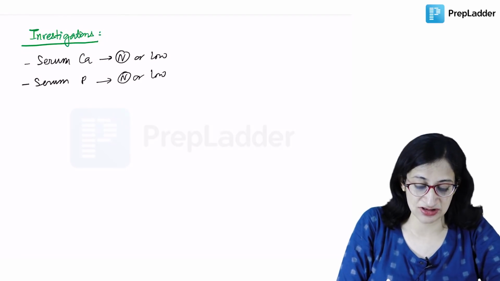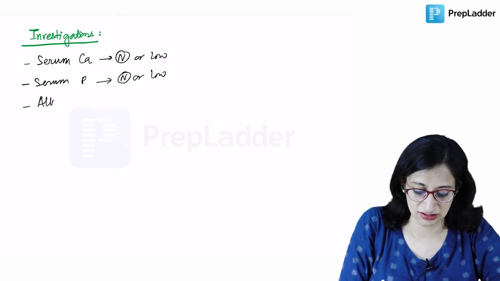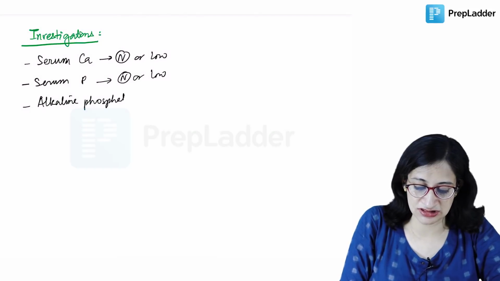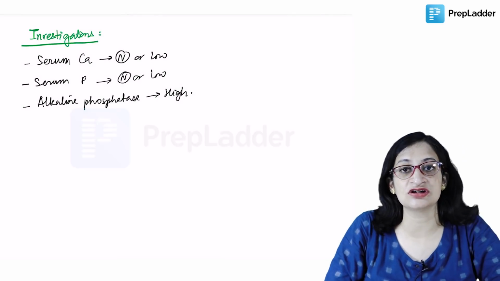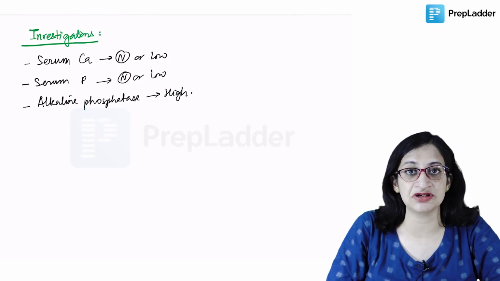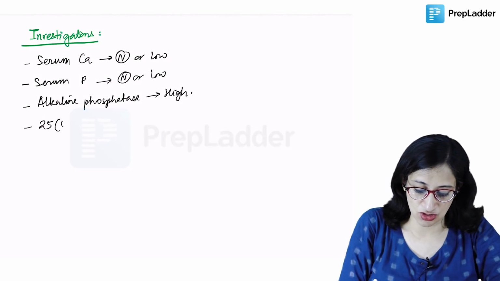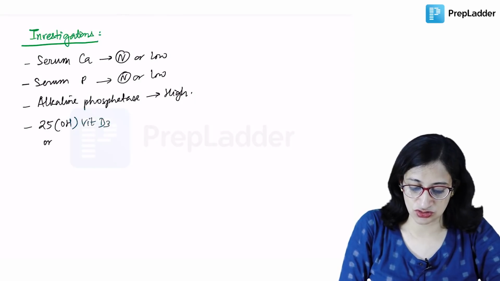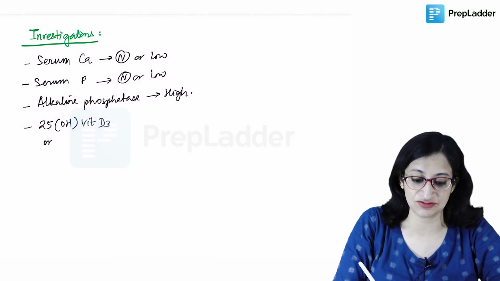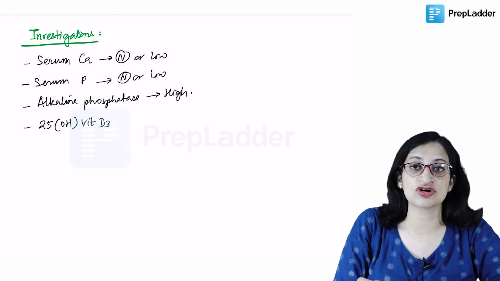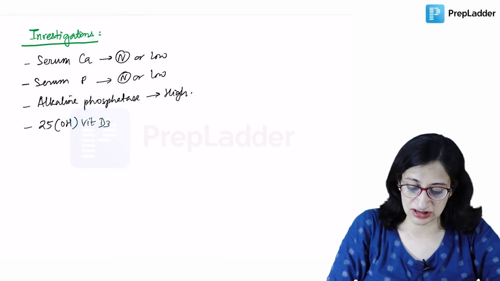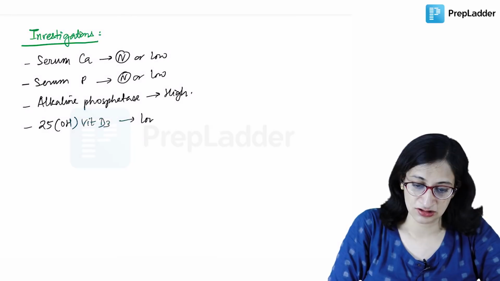Alkaline phosphatase levels are usually very high. And in nutritional rickets, the 25 hydroxy vitamin D3 levels, also called 25 hydroxy cholecalciferol levels, are usually low.